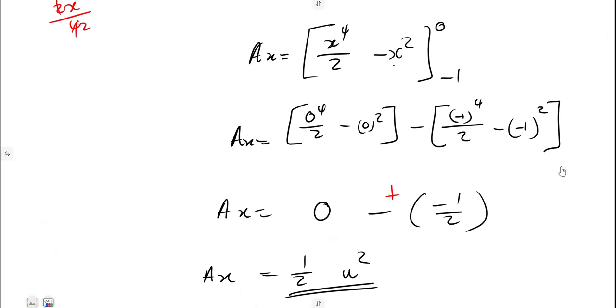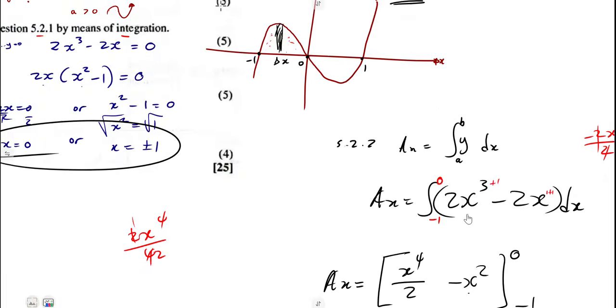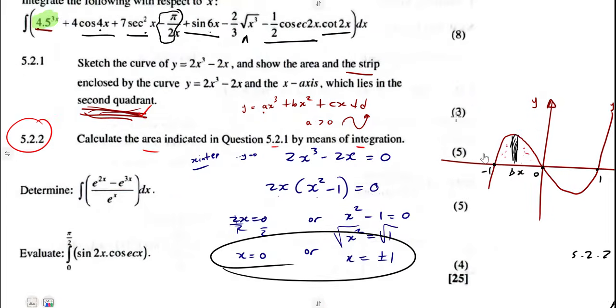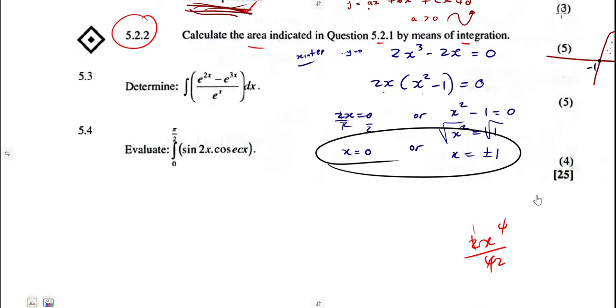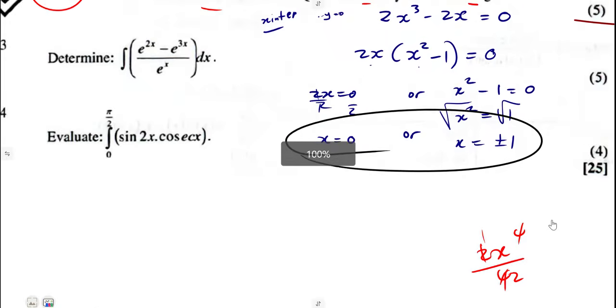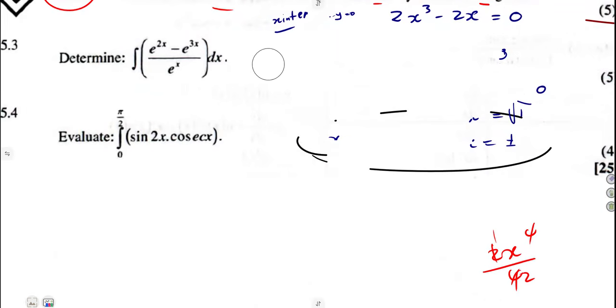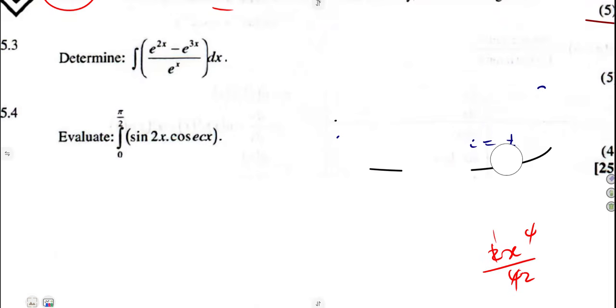Integration is one of the easiest topics, because you just need to follow the concept. All right, let us look into 5.3 as we are still on integration. We had 5 marks there. Integrate this, or determine this integral.